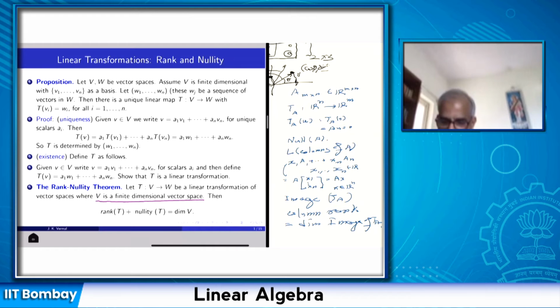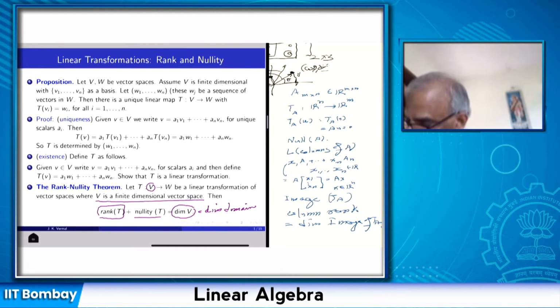Remember, rank of T is the dimension of the image. And the null space of T is the set of all vectors V that map to 0 under the action of T. And we are saying that nullity of T and rank of T add up to the dimension of the domain space. This is the dimension of the domain. And the null space of T is a subspace of V. It is all vectors which are mapped to 0. And rank of T is the dimension of the image. The image is a subspace of W. So we are moving from V to W.